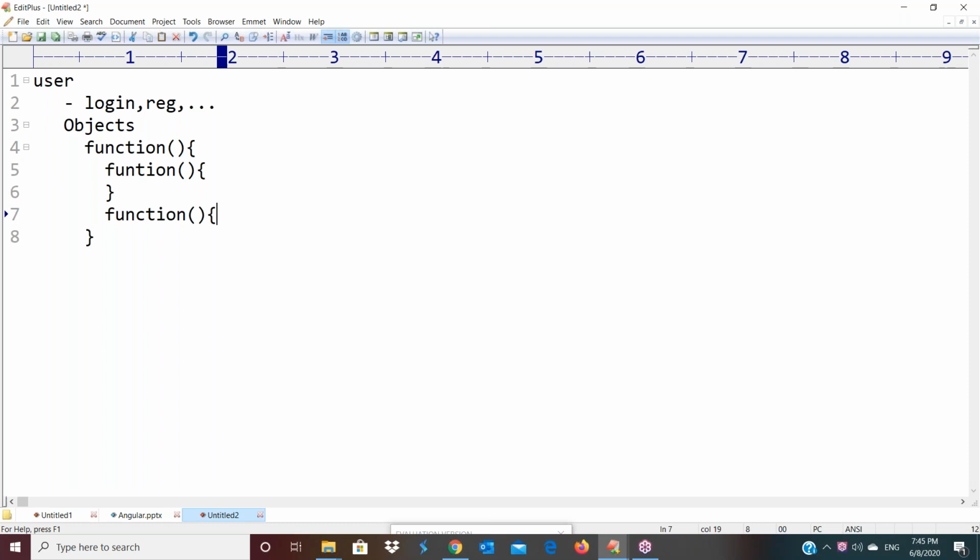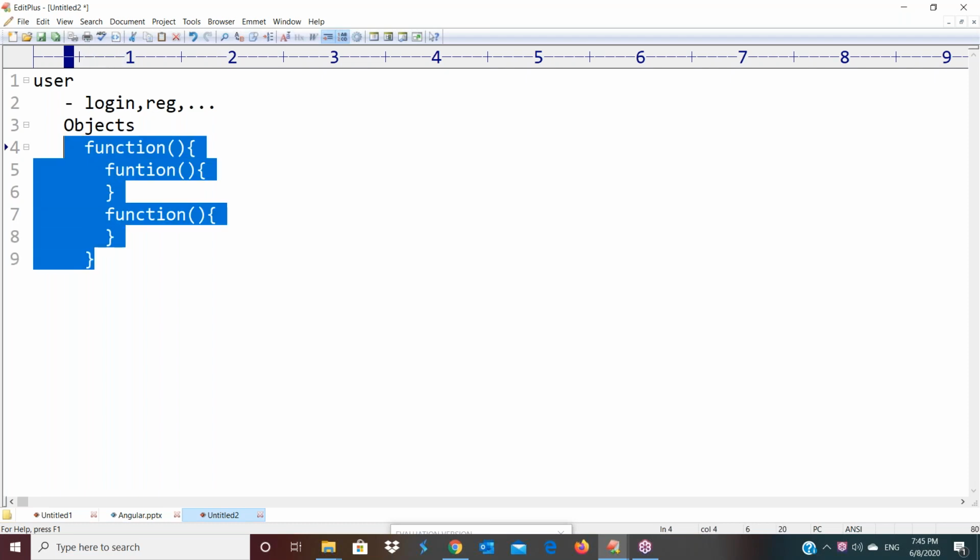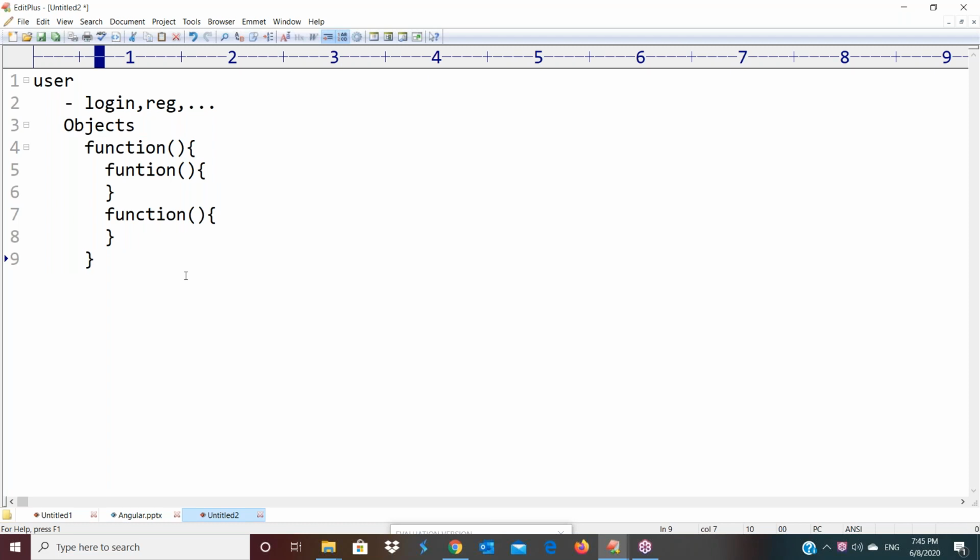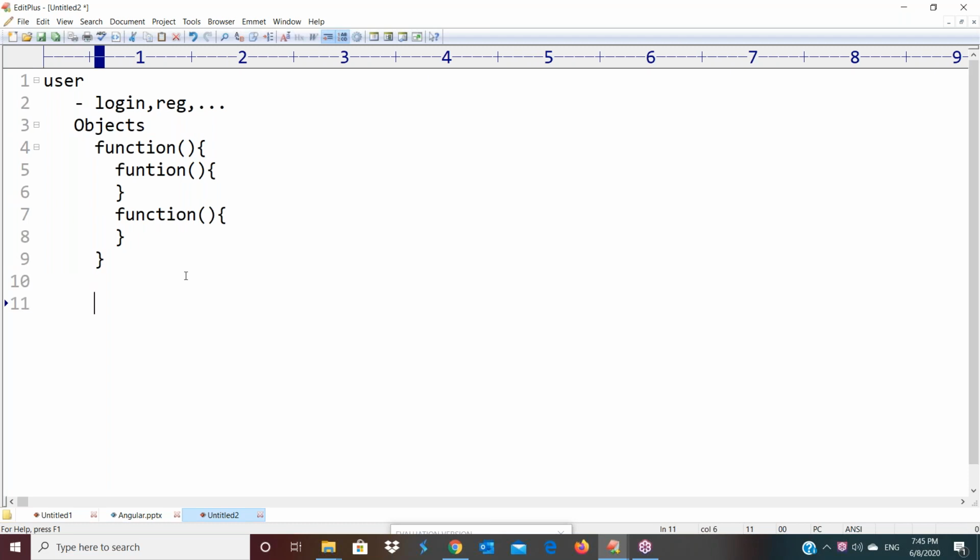Actually, this is one object. It's nothing but one object, but this is a functional object. We are calling it a functional object. Is this point clear? Now, when you come to Angular, based on TypeScript, from the beginning onwards